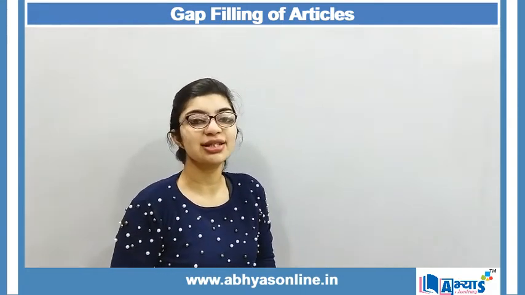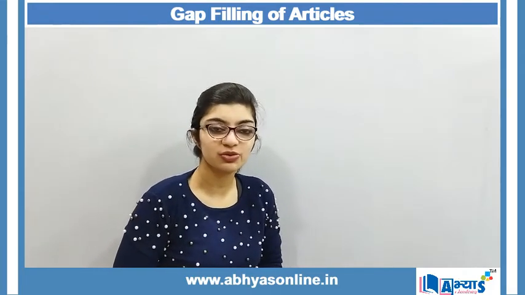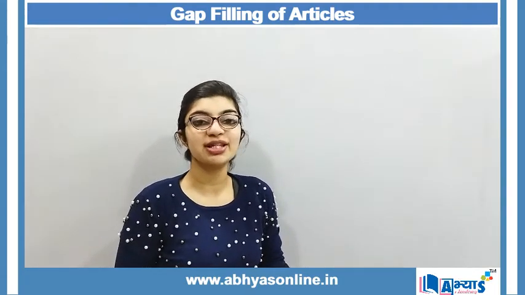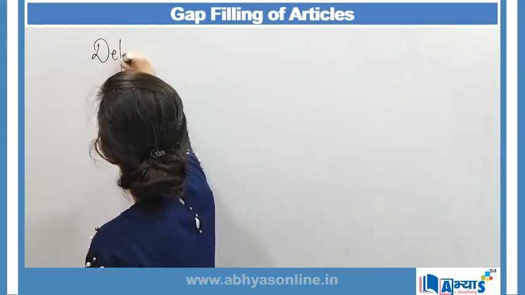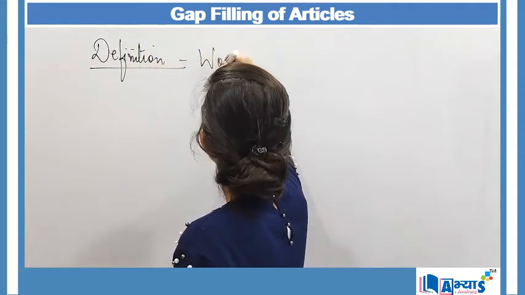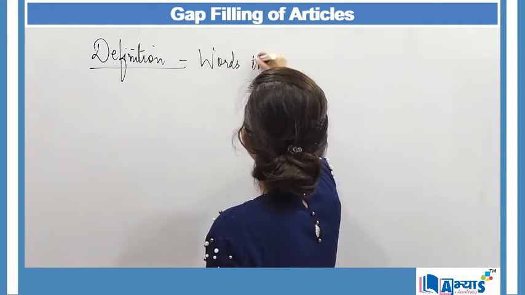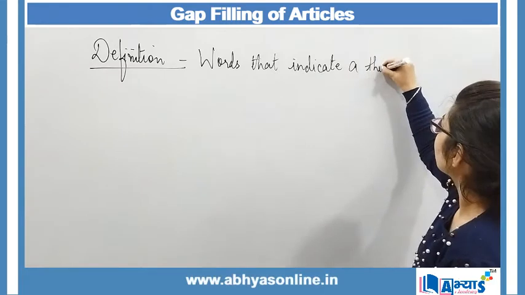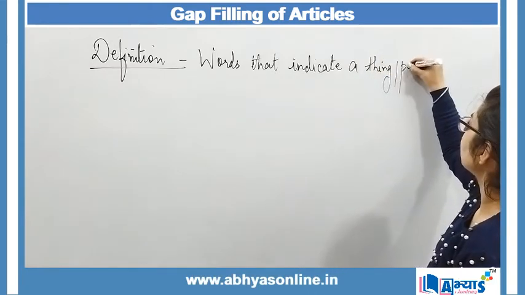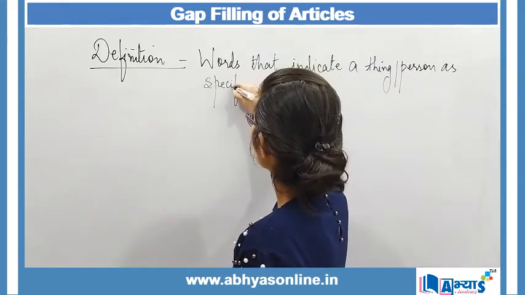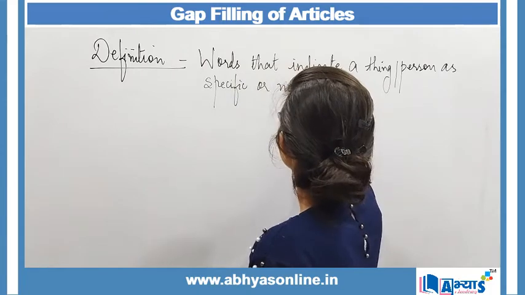We all know that articles are basically all those words which are used to define something as definite or non-definite, or I can say specific or non-specific. So the definition of articles can be: words that indicate a thing or a person as specific or non-specific.